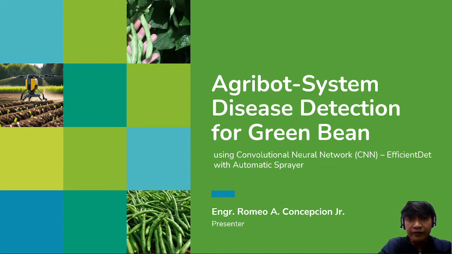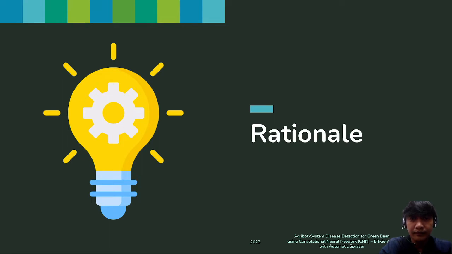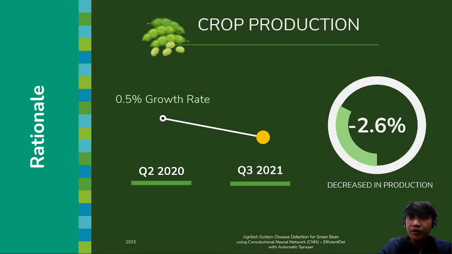So for the outline of our presentation, we have our rationale, objectives, methodology, results and discussion, conclusion, and recommendation. Way back in quarter 2 of 2020, there was an increase of 0.5% in our crop production. But in quarter 3 of 2021, there was a decrease in production, an estimated negative 2.6% in our crops.